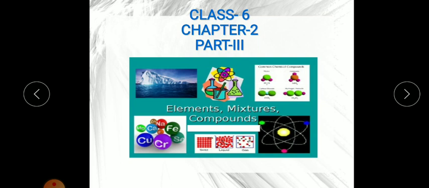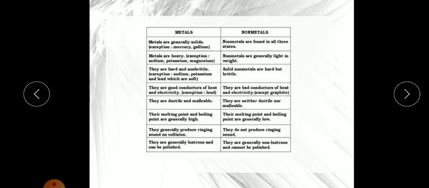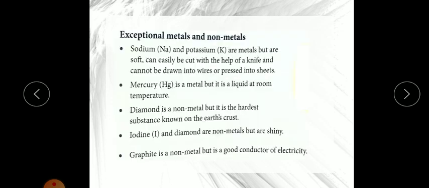So children, in my last video I explained what elements and molecules are. Now today we will discuss what compounds are. Before that, I have already explained that elements are classified into two groups, metals and non-metals. I also told you there are some exceptions. So what are those exceptions?